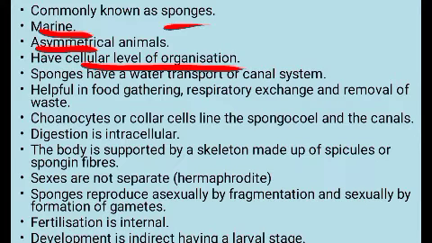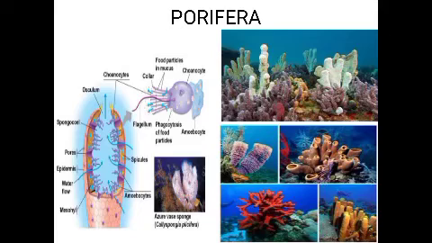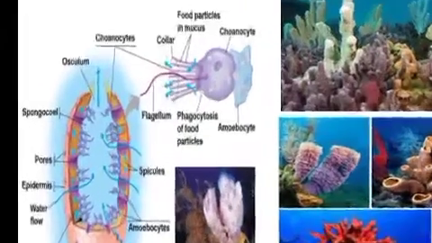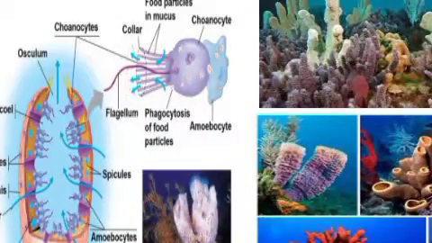Then they have a water transport system or a canal system through which the water will be circulating. As I told, the body has many pores in it, isn't it? What is the name of the pores? Here the pores are there. These pores are called ostia.